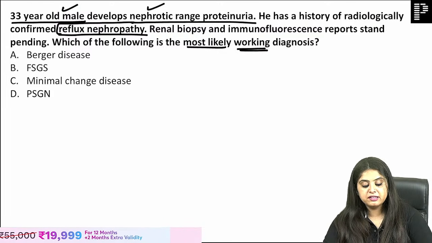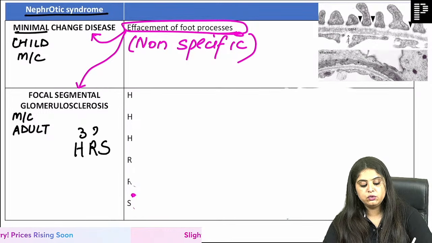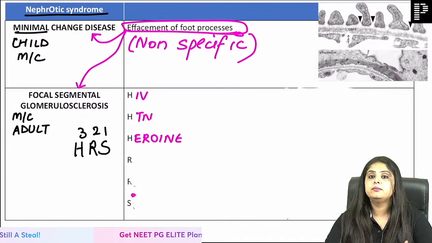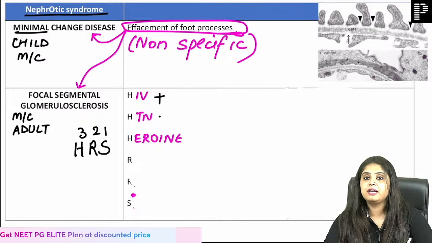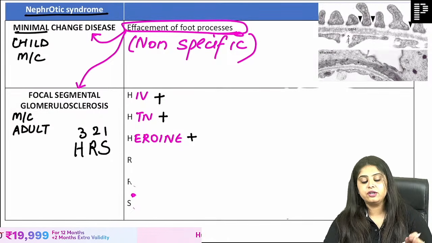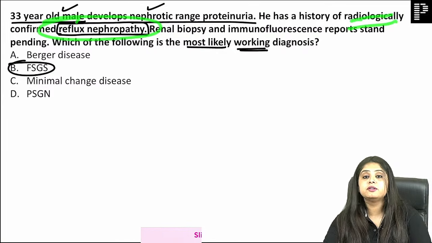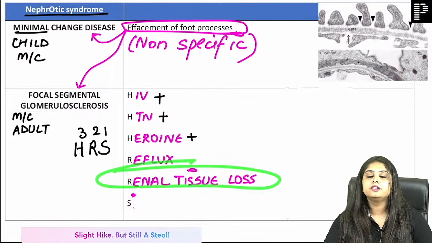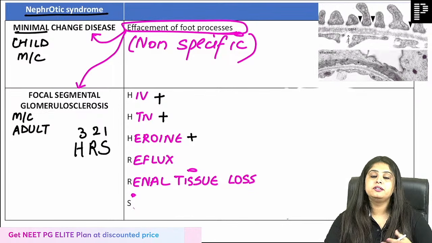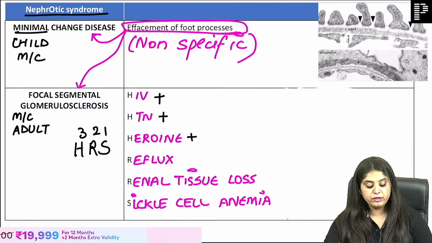So ma'am, on the basis of reflux it has to be FSGS, because FSGS works on these HRs 3, 2, 1. These are the 6 clinical histories that you can get. Number 1, patient will either be HIV positive, or will be hypertensive, or will have some kind of heroin drug abuse. HIV, HTN, or heroin drug abuse. Ours are going to be reflux, like in this question, reflux nephropathy was confirmed radiologically, or there is some renal tissue loss, a kidney donated, a kidney lost in an accident, or some cancer happened and the kidney part had to be removed. So because of some kind of renal tissue loss. And last, S is going to be sickle cell anemia.